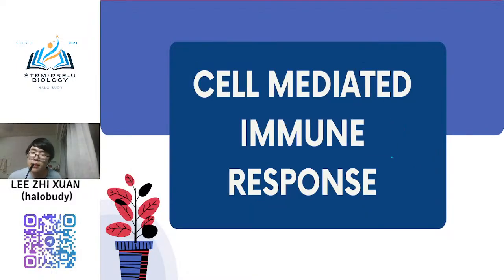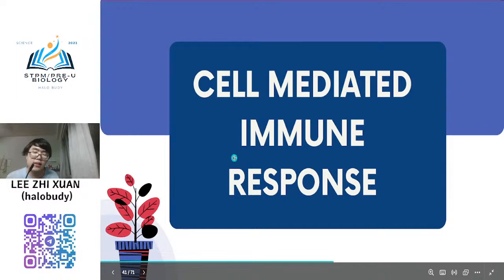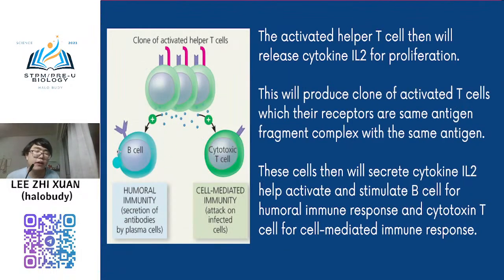Okay, next is about cell-mediated immune response. So these two are different. One is the B cell, one is the cytotoxic T cell, but the similarity is they need the signal from the activated helper T cell. Not helper T cell, activated helper T cell. You need to use the specific terms. Okay, now I go to the cell-mediated immune response, which is the cytotoxic T cell first.